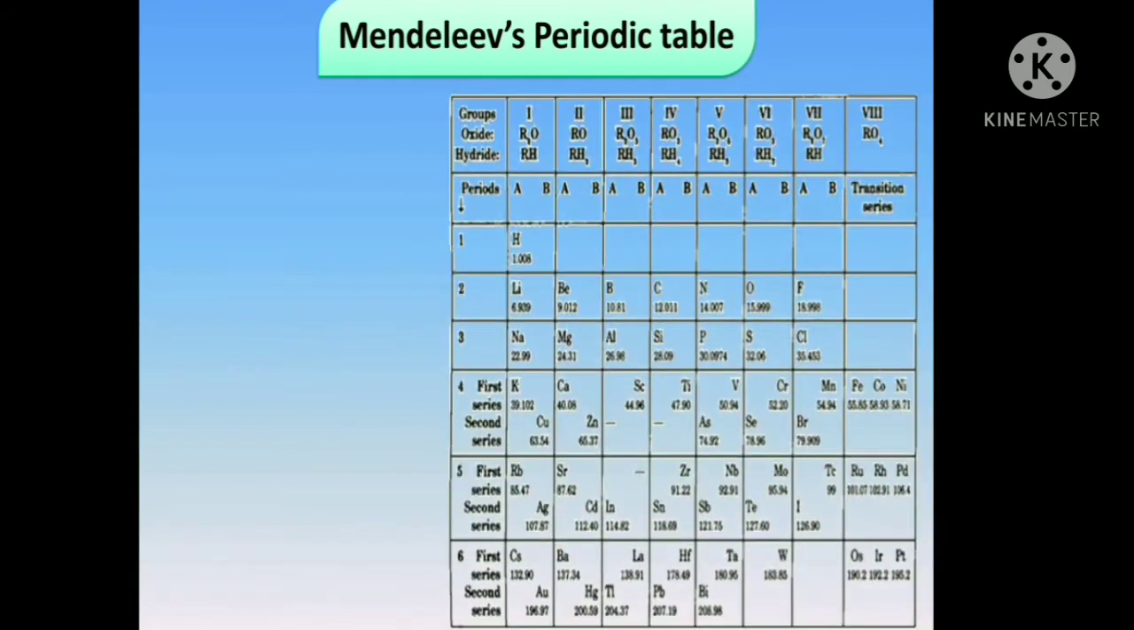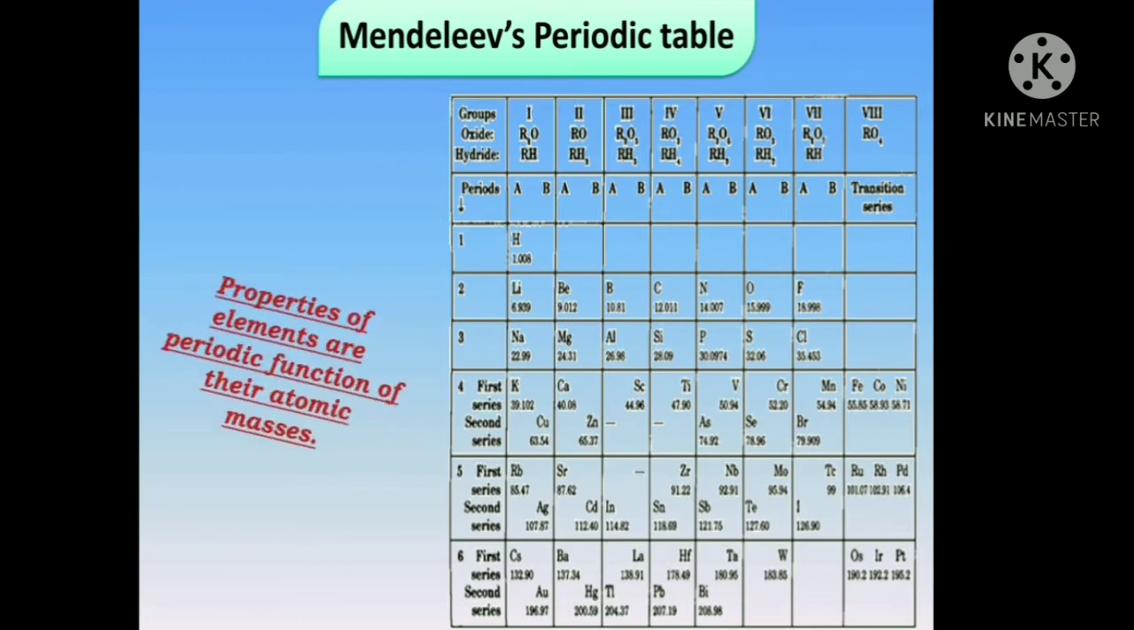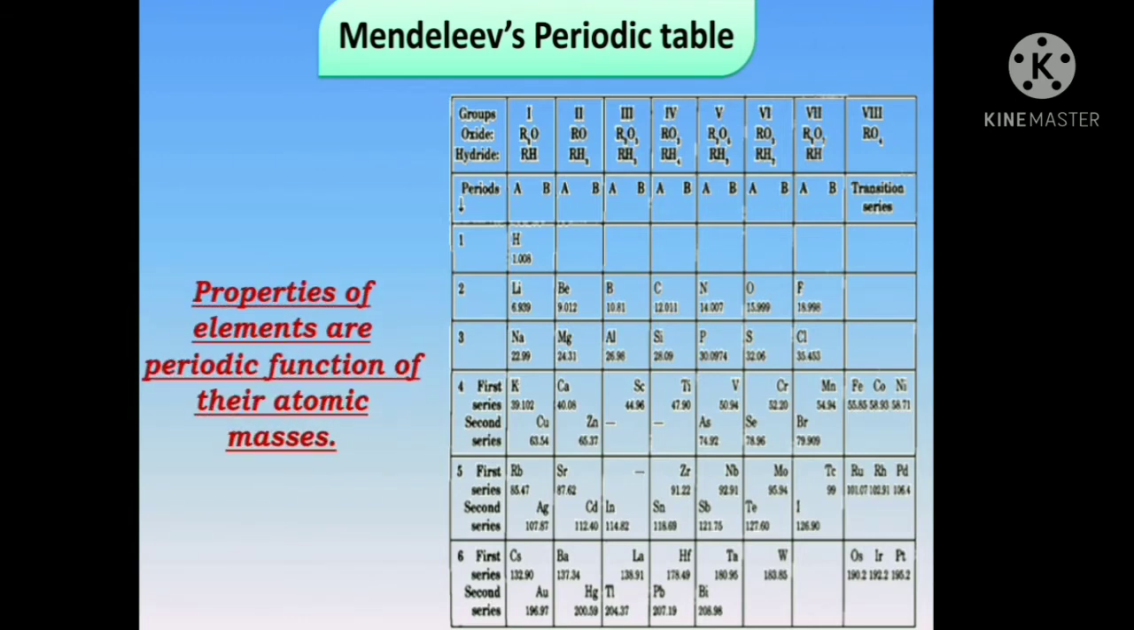Mendeleev's periodic table. The Russian scientist Dmitry Mendeleev developed the periodic table of elements during the period 1869 to 1872. In 1869, after Newlands' law of octaves, Mendeleev's periodic table came into the picture. In Mendeleev's periodic table, elements were arranged on the basis of the fundamental property, atomic mass, and chemical properties. During Mendeleev's work, only 63 elements were known.